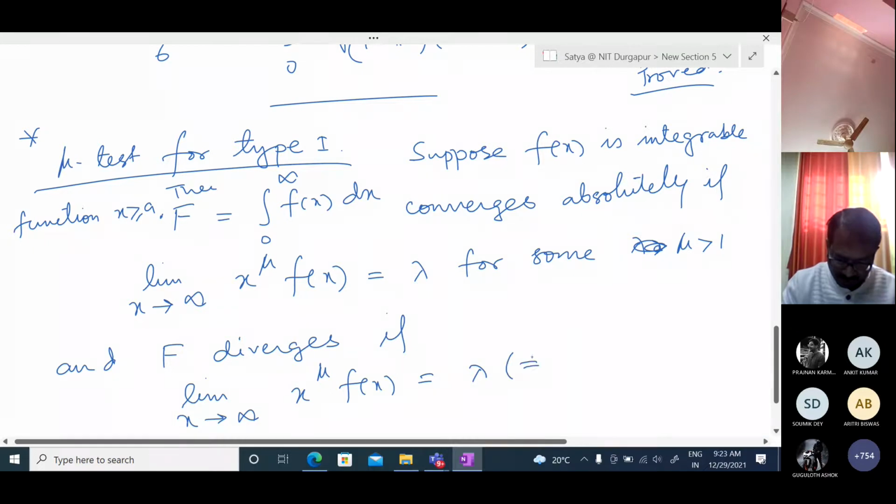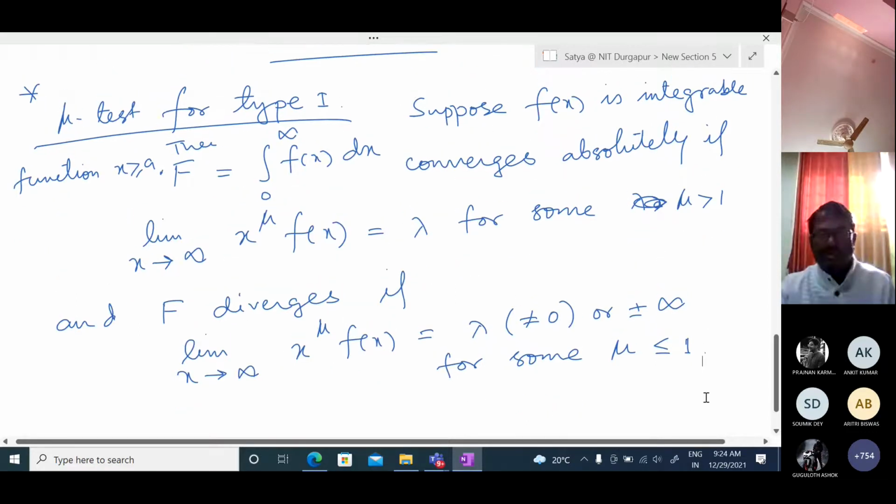So lambda should be finite and not equal to 0, or plus or minus infinity, for some mu less than or equal to 1. So this is the theory.